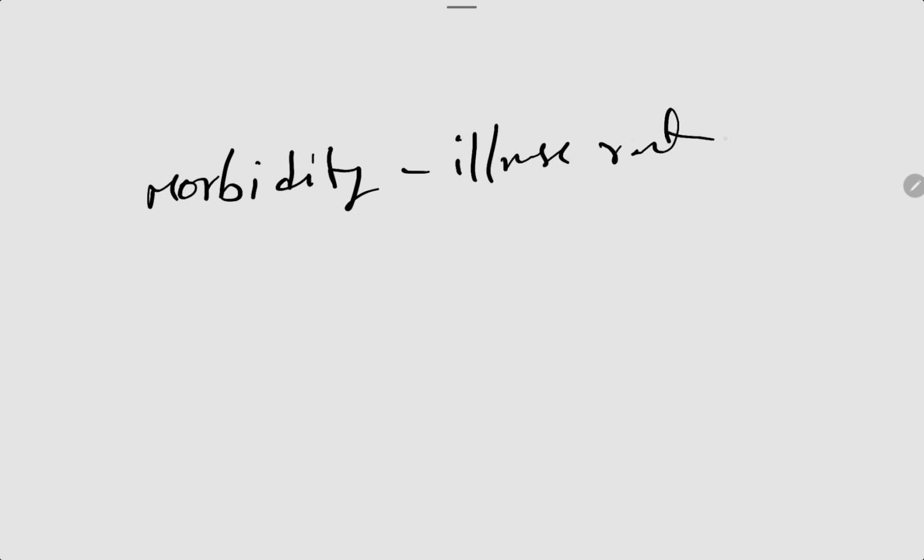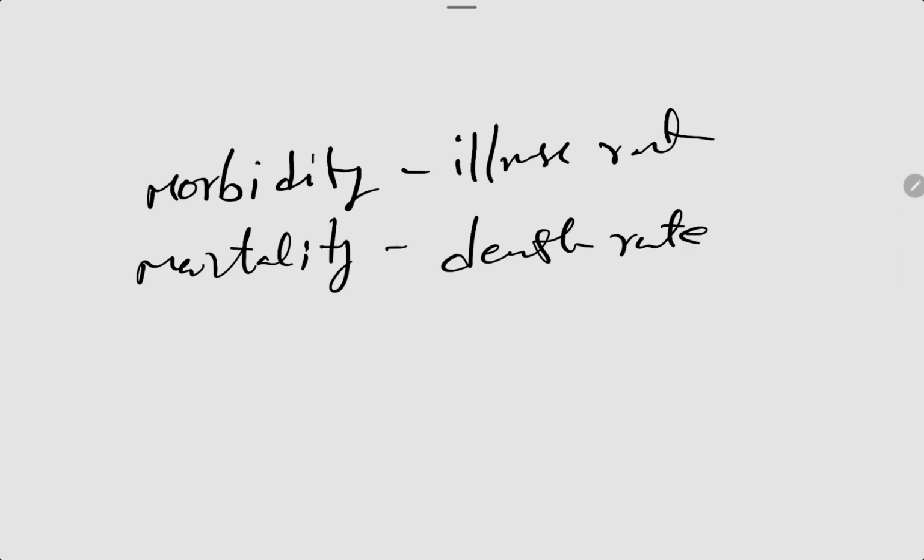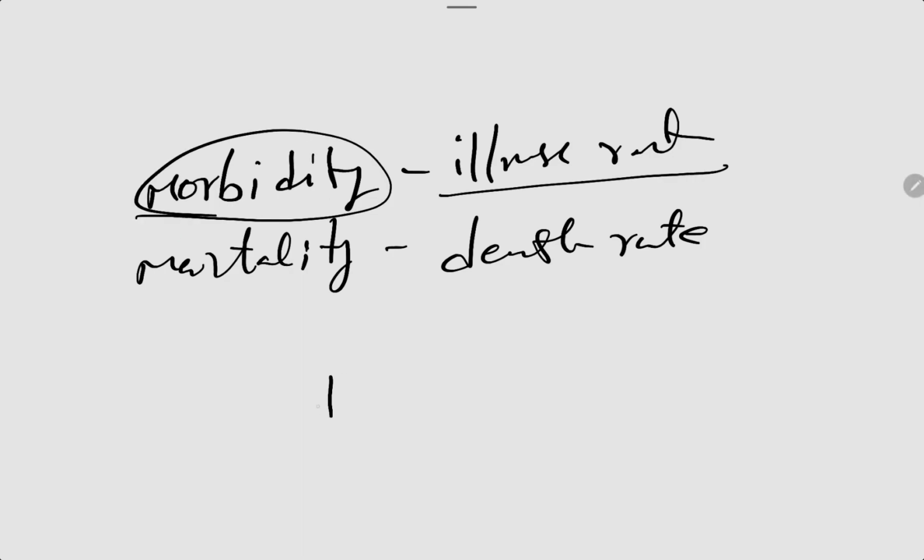Sorry, that is wrong. Morbidity is illness rate. Mortality is the death rate. Okay, so previously what I have said is wrong, sorry for that. And the maternal morbidity is a correct question, but morbidity is illness. Okay, so postpartum hemorrhage is a cause of morbidity in the woman after the delivery.